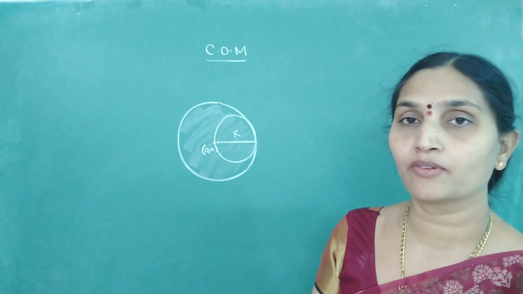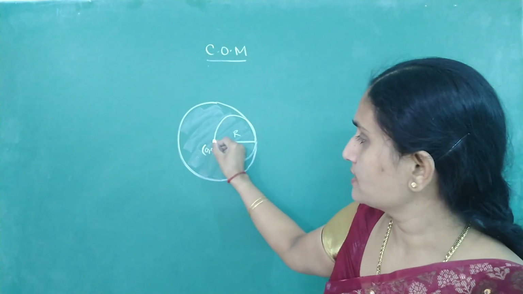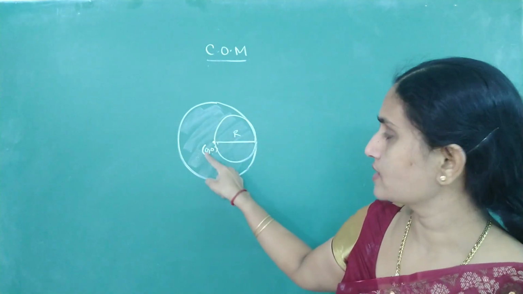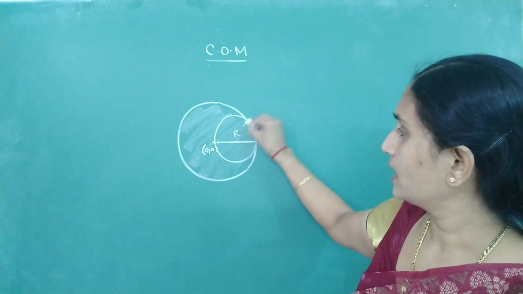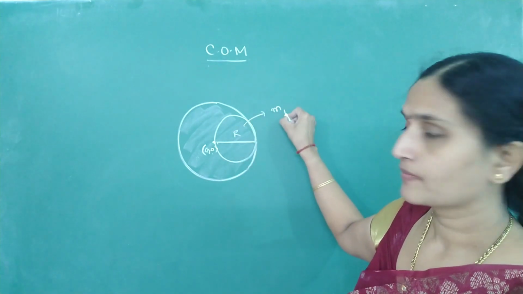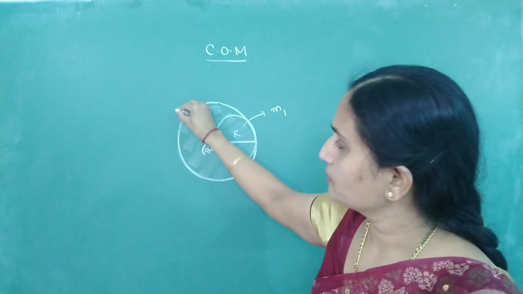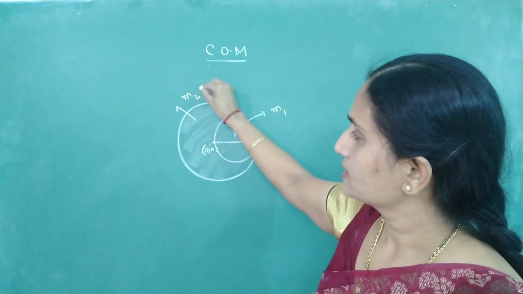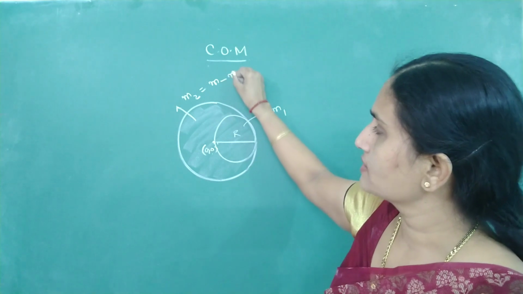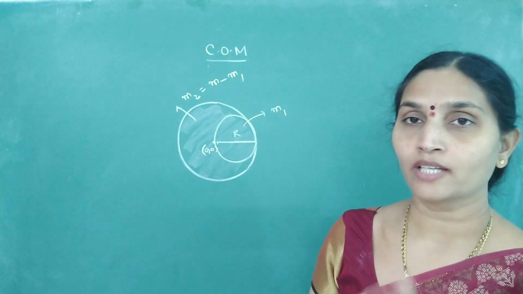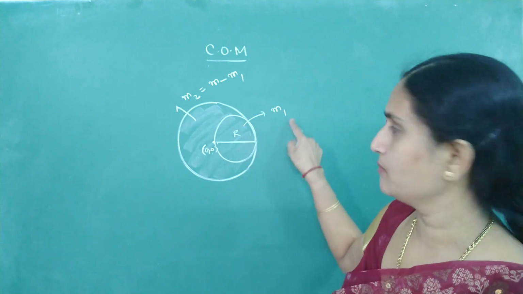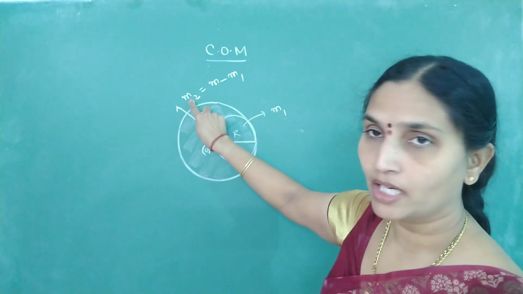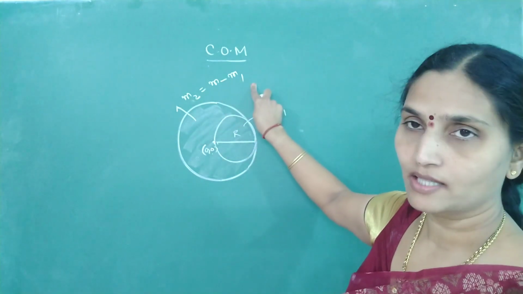For the whole object before removing, if I use this as the center, that point is taken as origin. The mass which you are going to remove, I will call this m1, and the remaining mass I am calling m2. So you can write m2 as total mass minus m1. It's a two particle system now. This is the mass I am going to remove, I am naming it m1, and the remaining mass I am writing as m minus m1.